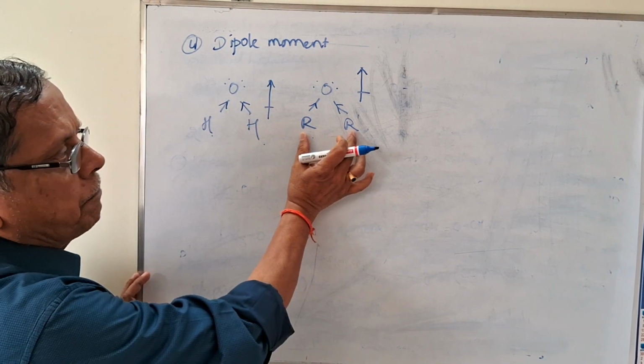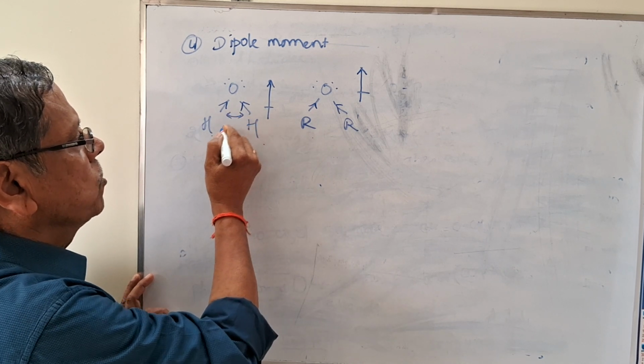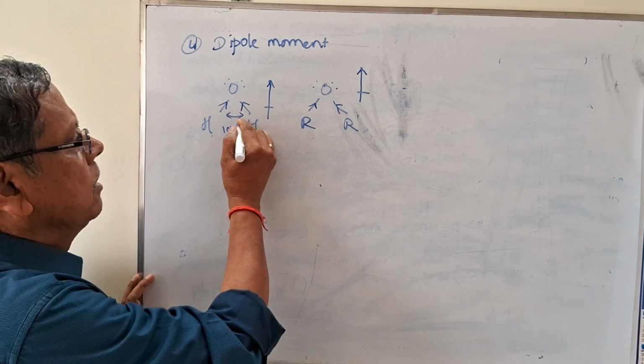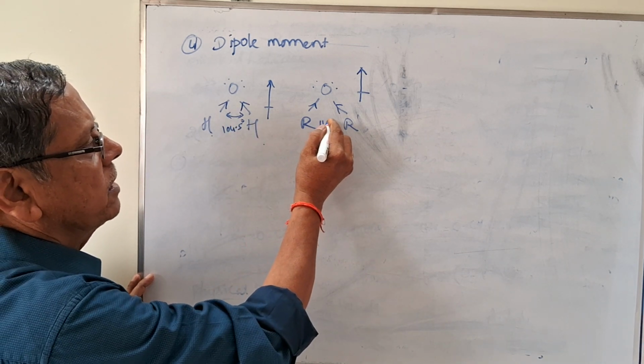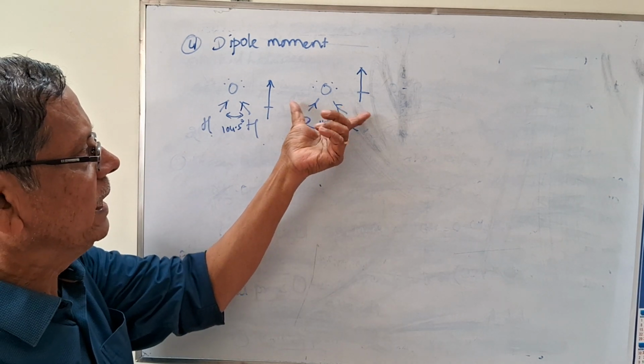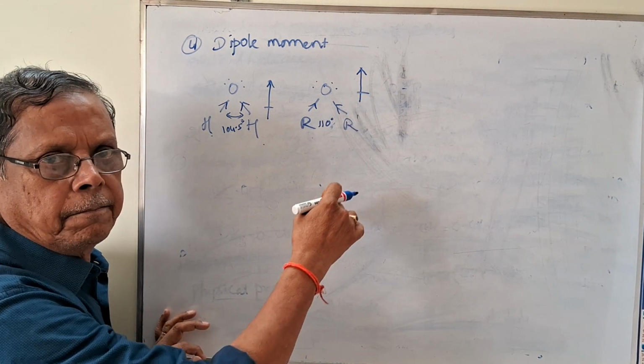But because of the repulsion between the two alkyl groups, this bond angle is around 110 degrees, whereas in water it is 104 degrees 28 minutes, 104.5 degrees. As the bond angle increases, the dipole moment will be lesser.